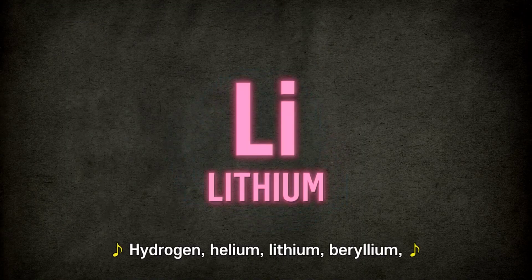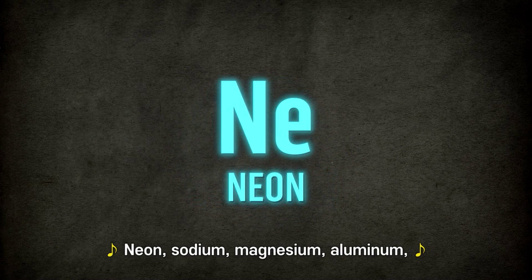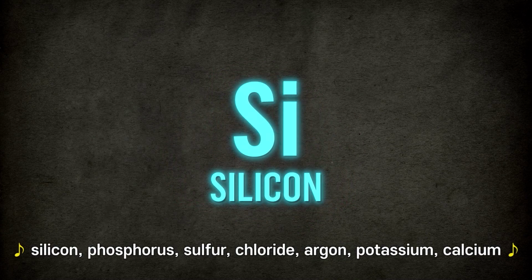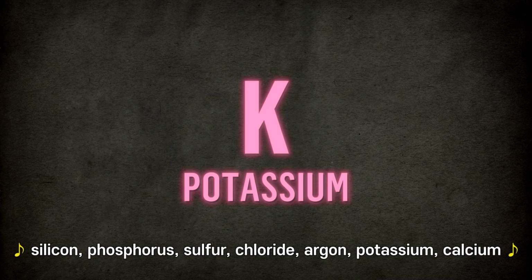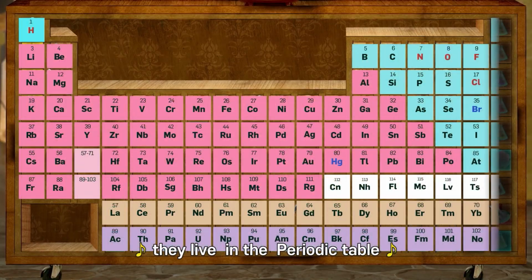Hydrogen, helium, lithium, beryllium, boron, carbon, nitrogen, oxygen, fluorine, neon, sodium and magnesium, aluminium, silicon, phosphorus, sulfur, chloride, argon, potassium, calcium. They live in the periodic table.